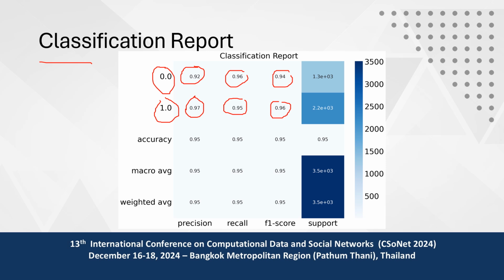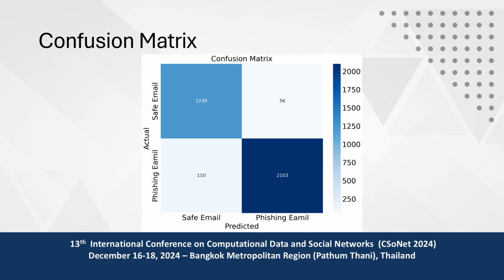Our values are all more than 95%. The micro average is also the same. So our model is working efficiently, detecting with more than 95% accuracy. And we also plot the confusion matrix for better understanding. For the safe emails, 1239 were detected correctly, but there are some mismatches also, like 110.